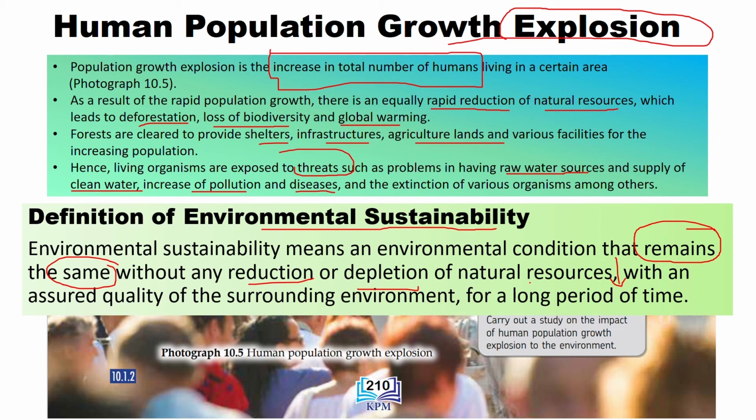Okay, because to cater the needs of the growing population. So, dia punya soalan is that macam mana kita boleh sustain kita punya environment for a long period of time and for our future generation.